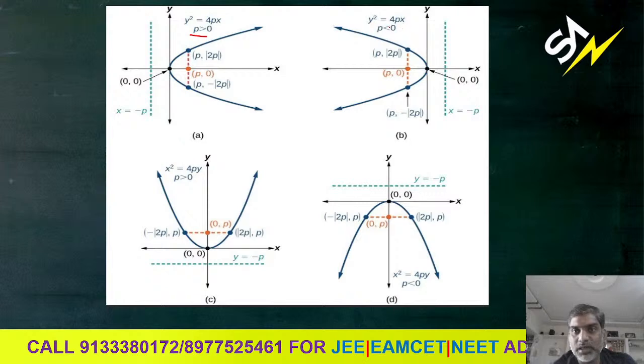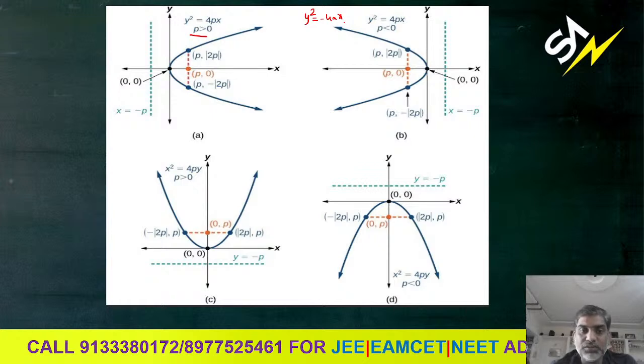Now let us come to the second figure. Here y square equal to 4px, p is less than 0, means this is nothing but y square equals minus 4ax. That is the reason the parabola opens to the left side. Only there is a change in the equation of the directrix. Equation of the directrix for y square equal to 4ax, what is it? X equals minus a. For this y square equal to minus 4ax, what is the equation of the directrix? X equals a. Okay, the remaining points are almost the same.